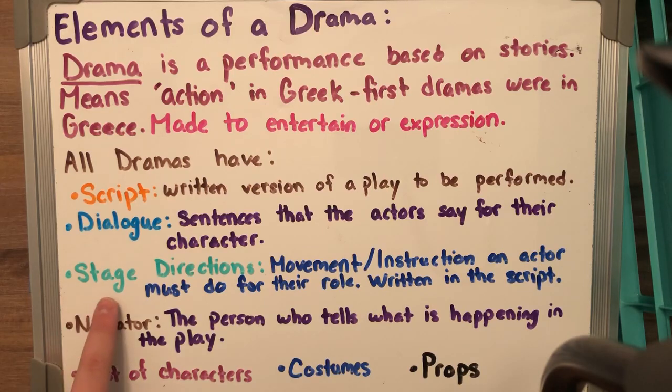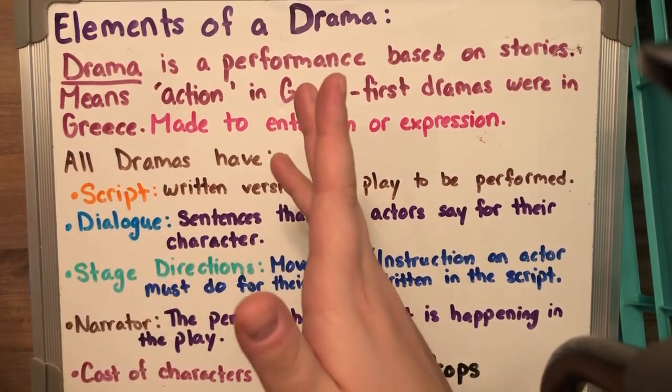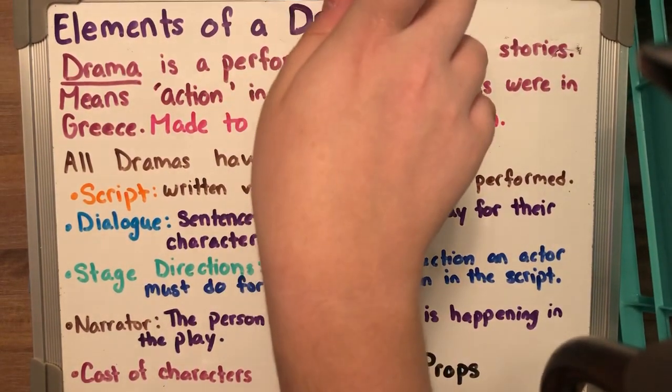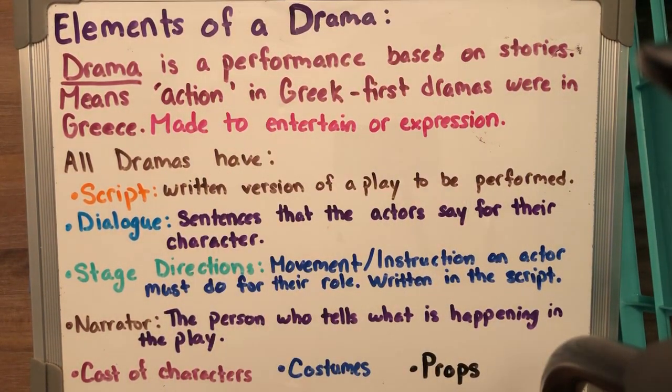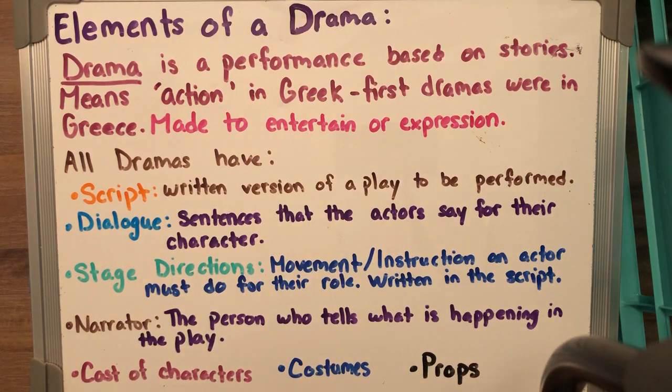Then there are stage directions, which are the movements or instructions that an actor must do for their role, and usually they are written in the script. If it's telling the actor they need to be laughing at something, it will be in parentheses. Say her name is Isabel, then in parentheses it says Isabel should be laughing and pointing at someone across the way. So the actor knows that when they get to this part of the script, that's exactly what they are supposed to be doing.